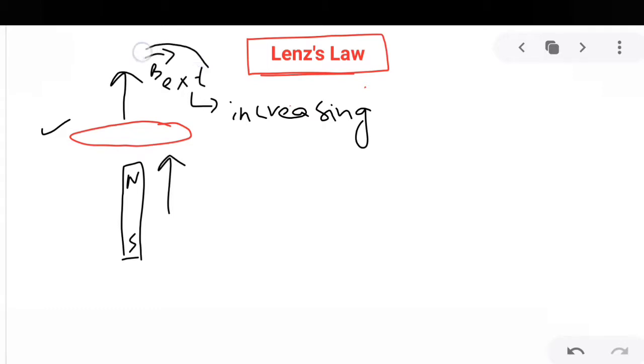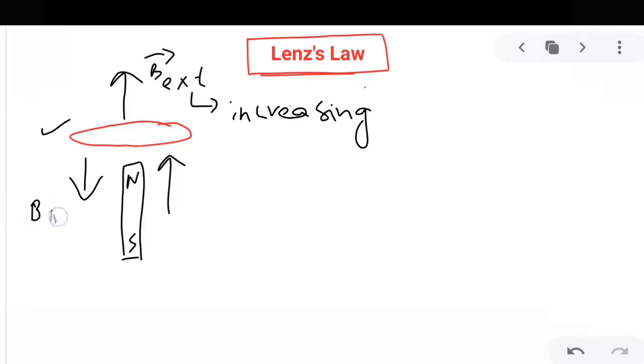When the external magnetic field is increasing, the flux through the coil is increasing. So the direction of induced EMF will be such that it opposes this change in magnetic flux, by inducing a magnetic field in the downward direction.